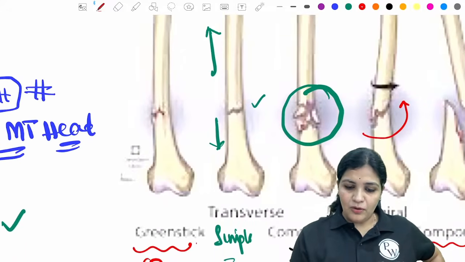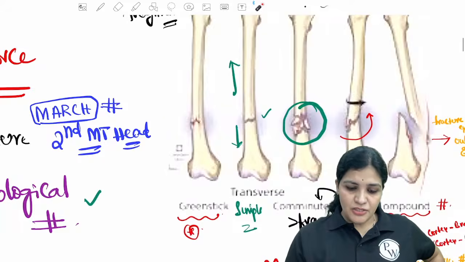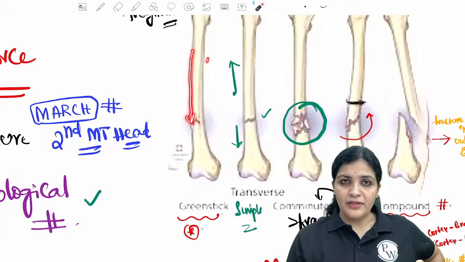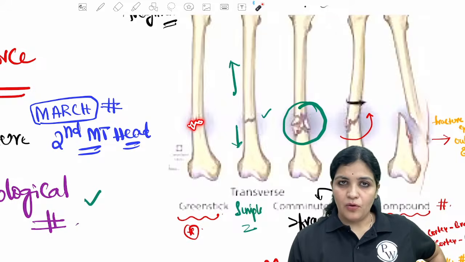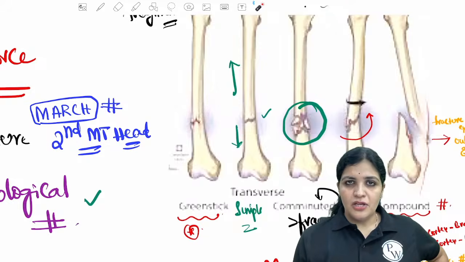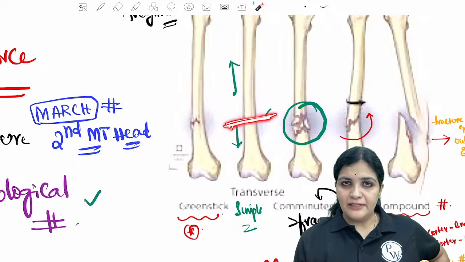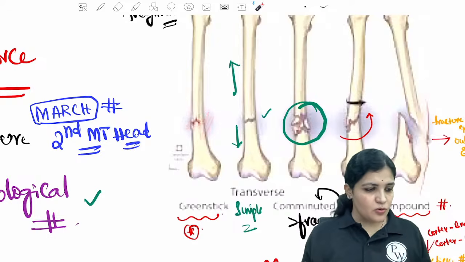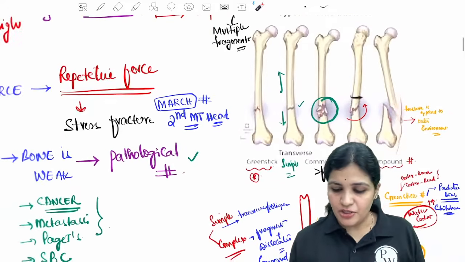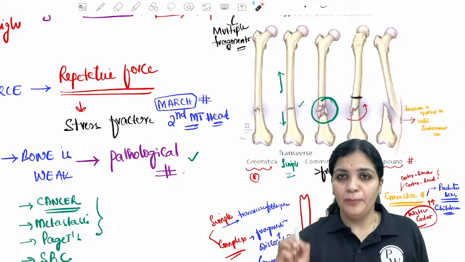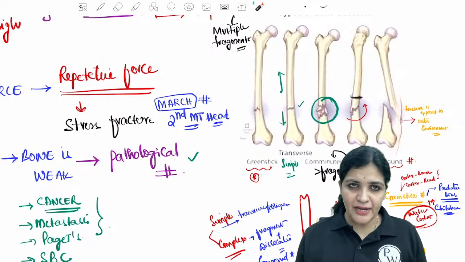Here you can see on the image, this is one cortex I'm talking about, this is the second cortex. There is a break in one cortex and a bend in the other cortex. So this is not a complete break like this bone. This is called a greenstick fracture, which is usually seen in the pediatric population, right?